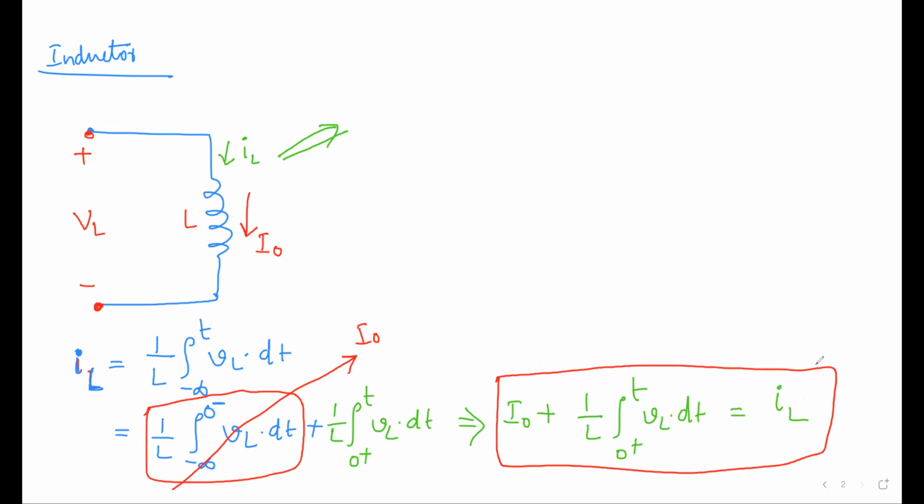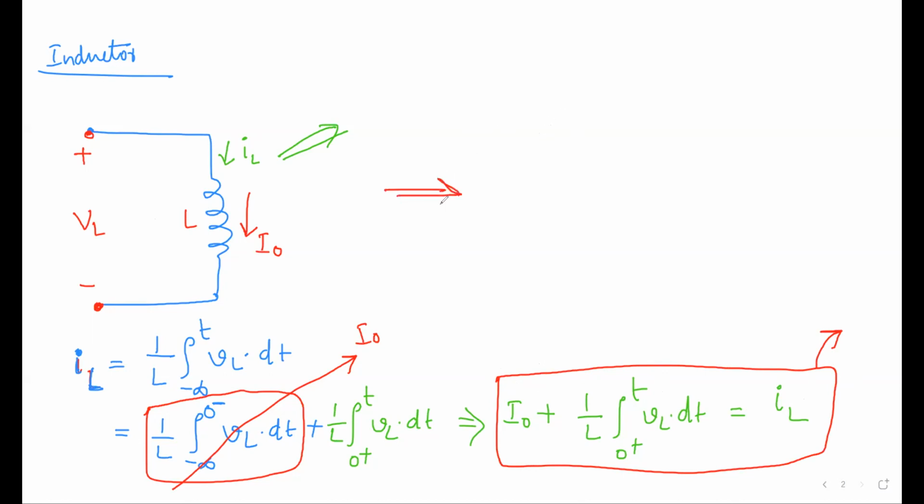This is actually after the switch is turned on or off, after some switching has happened. That is the current. So in that case, definitely this will not be the circuit. You have to change it, because instead of just the current I naught, you got one more term. So we also have to keep that one and represent it in the circuit.